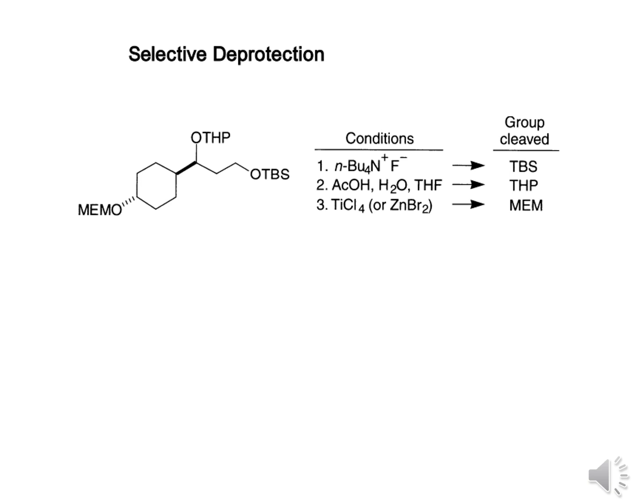So we have in this molecule several alcohol groups which are protected by several protecting groups, OTHP, OTBS, OMEM, and we have to use several deprotection conditions. So first, if we want to deprotect the OTBS group, we have to use tetrabutylammonium fluoride. If we want to deprotect the THP group, then we have to use acetic acid in presence of H2O or THF, tetrahydrofuran. And if we want to remove that OMEM protecting group, we have to use TiCl4 or ZnBr2.